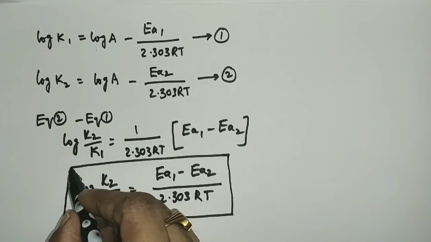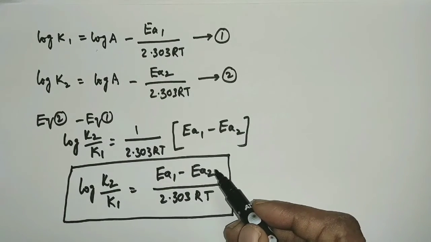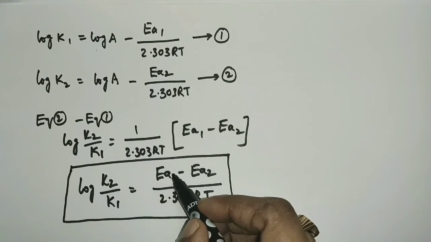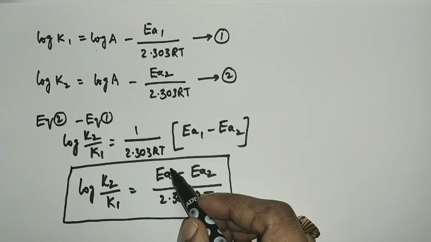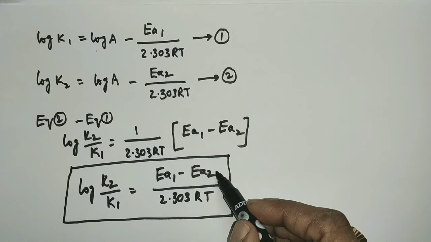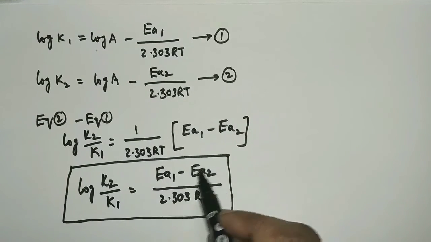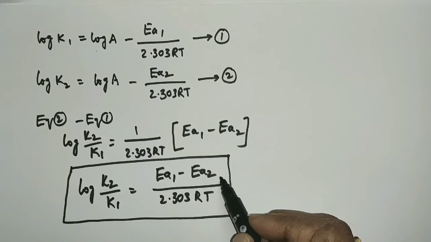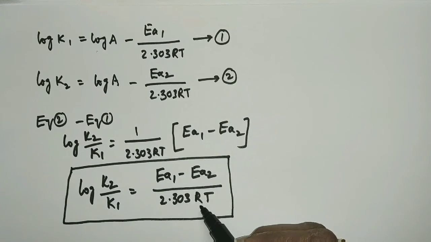So this is the relation between rate constants of a reaction with two different activation energies. Means if EA1 is the activation energy without catalyst and EA2 is the activation energy with catalyst, the relation between these two activation energies and rate constants is log K2 by K1 is equal to EA1 minus EA2 by 2.303 RT.